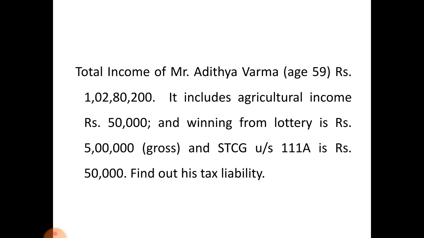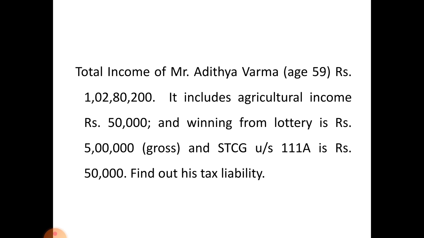Agricultural income should be added to the total income and it should be deducted while calculating the tax liability, because agricultural income is exempted from tax, and winning from lottery is rupees 5 lakh. Gross amount is given, so you can directly calculate the tax at the rate of 30% on rupees 5 lakh.